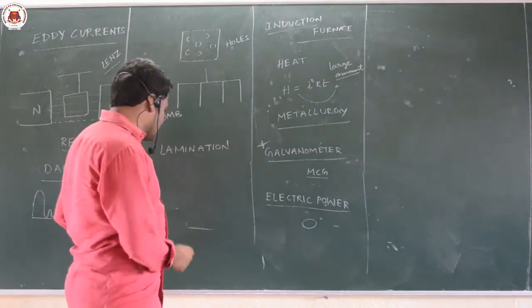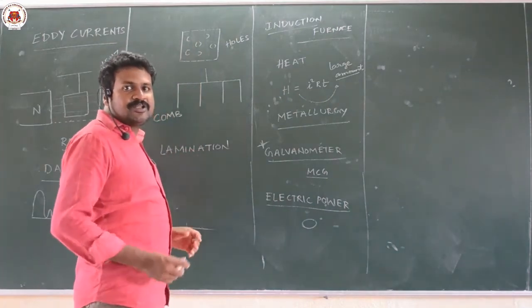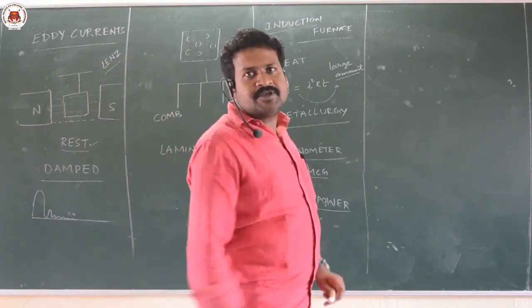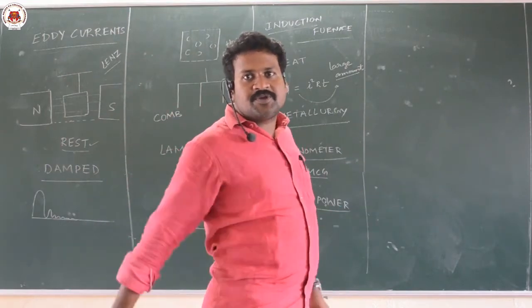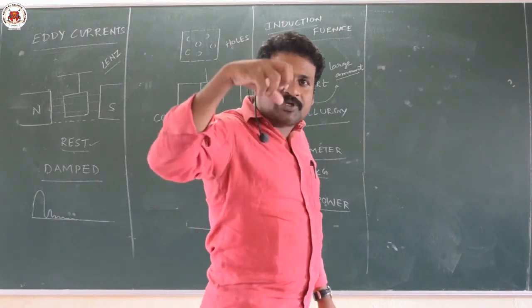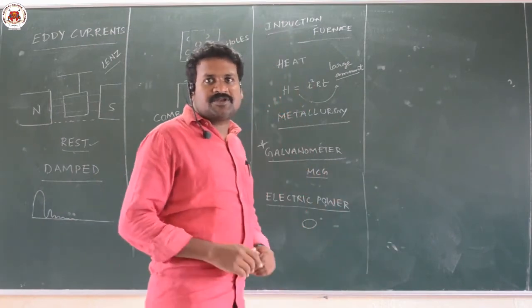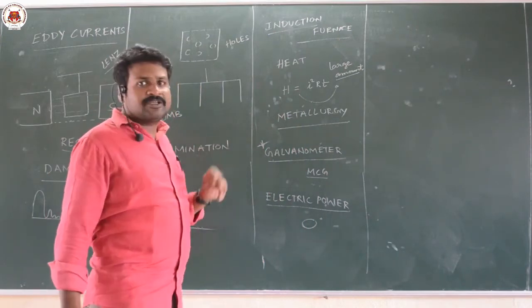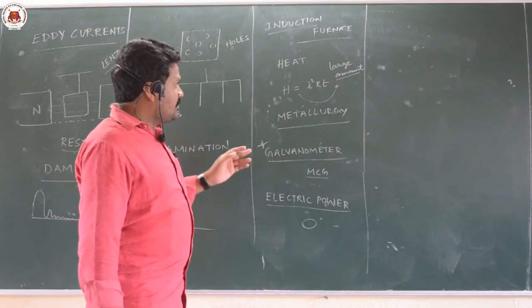In the case of an electric train also, the train is cutting the magnetic field lines. So the movement of the train is responsible for the production of EMF, and that movement of the train only we are going to stop. That is called electromagnetic damping also. Okay. This is about eddy current.